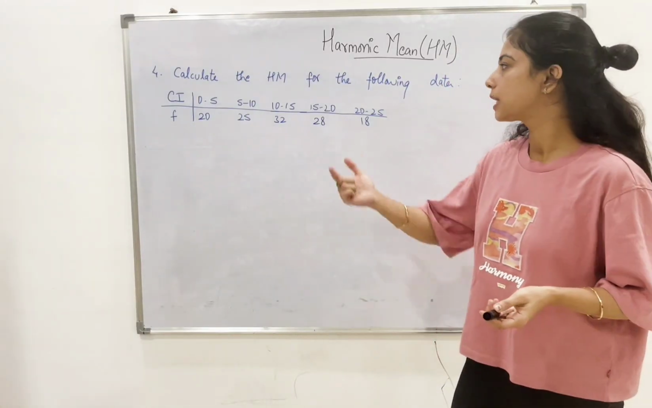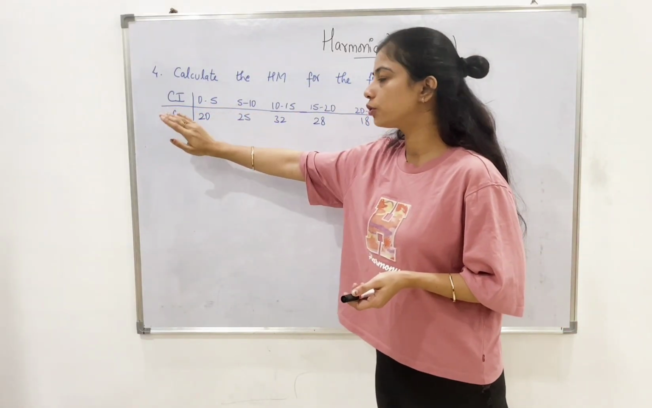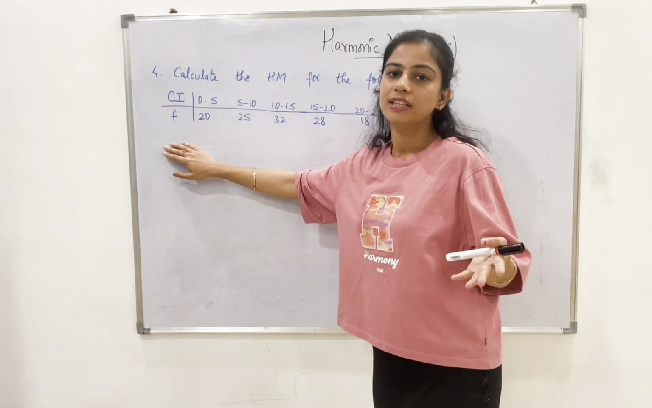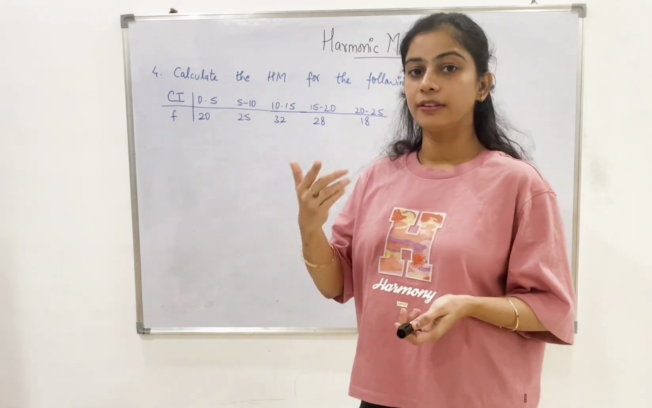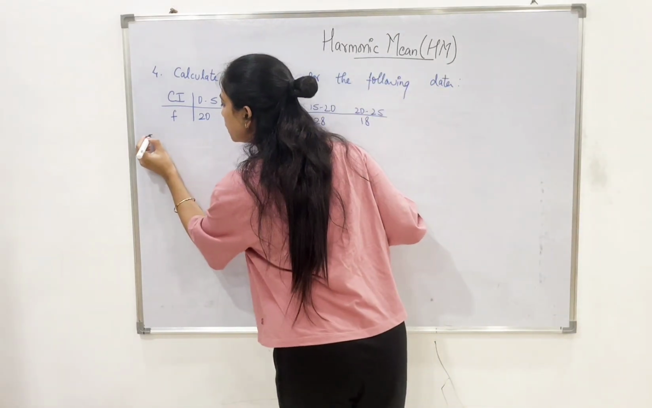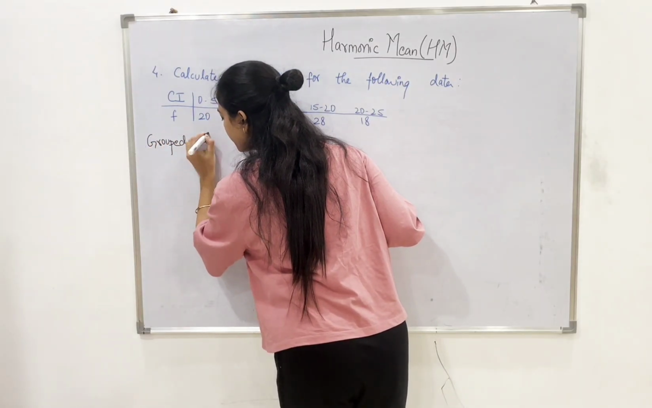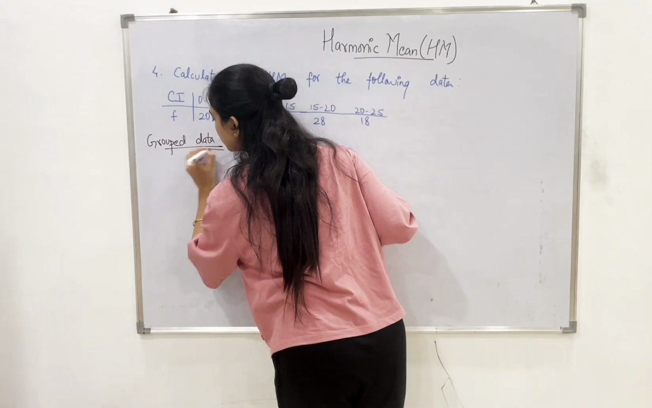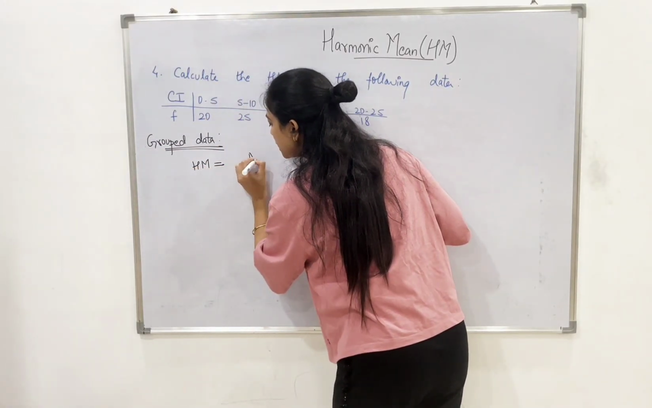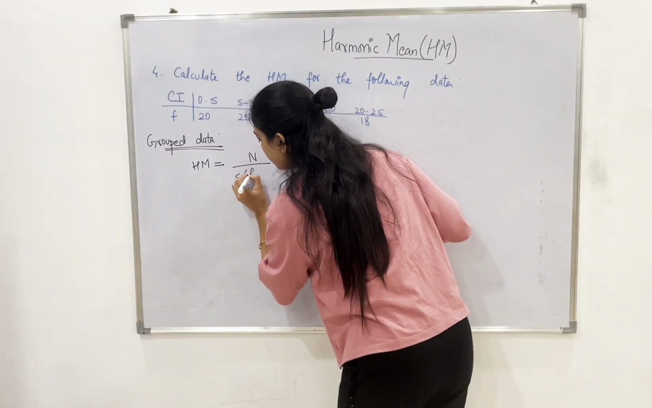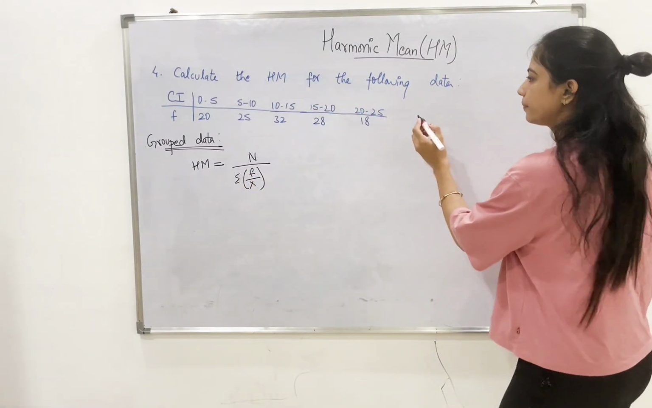Okay, next question is calculate the harmonic mean for the following data. Class intervals are given to us along with the frequency. So whenever class intervals are given, we call this grouped data. The formula for grouped data is again the same as the discrete data, n upon summation f upon x. So again we will need the columns first.